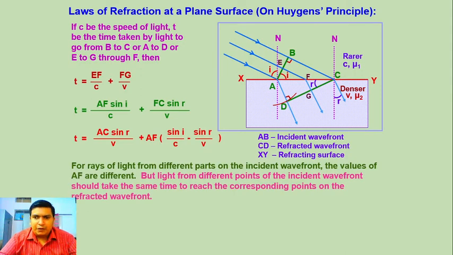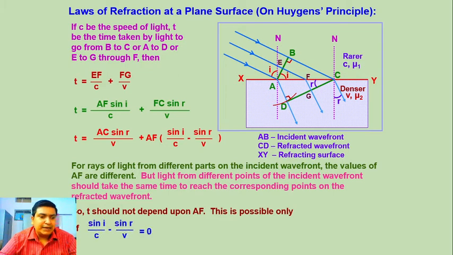For rays of light from different parts on the incident wavefront, the values of AF are different, but light from different points of the incident wavefront should take the same time to reach the corresponding points on the refracted wavefront. So T should not depend upon AF. This is possible only when these two triangles are similar, that is, sin I by sin C minus sin R by sin V should be 0. So in that case, sin I by sin C equals sin R by sin V, both will be equal.